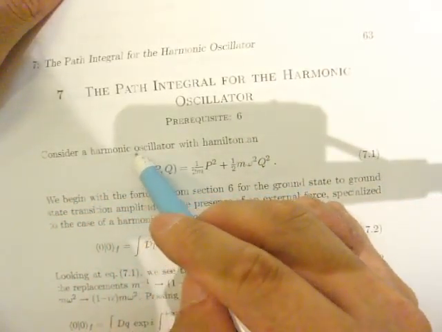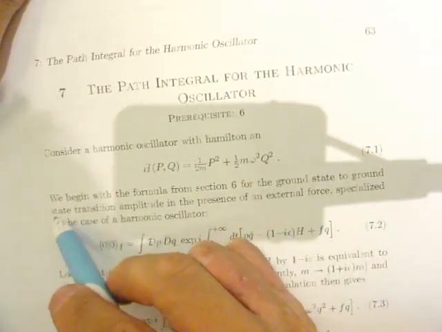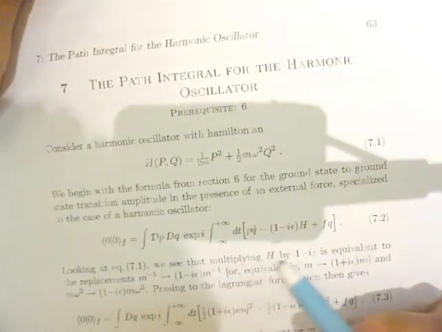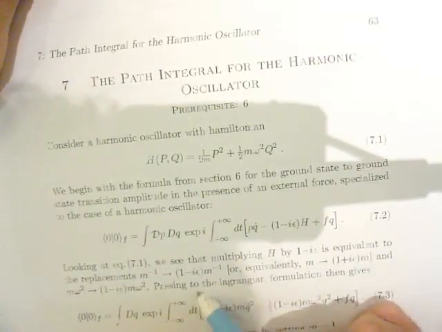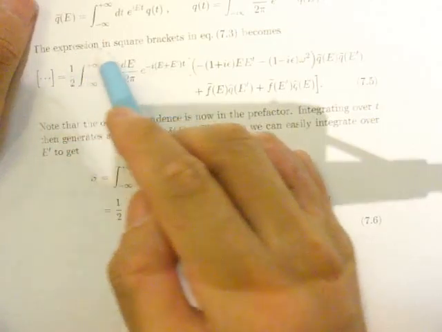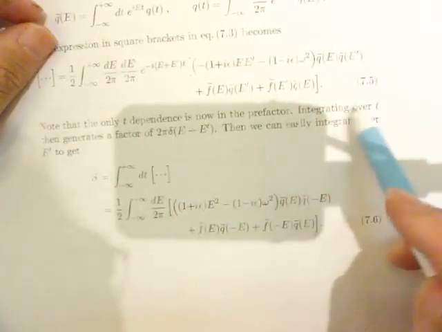The path integral for the harmonic oscillator problem. Consider a harmonic oscillator with the Hamiltonian given by the formula. The ground state, the transition point, the harmonic oscillator, looking at the eigenvalue, the eigenvalue formula given. Next, the transformation of variables, and the expansion sequence becomes dependent on the partial integral.